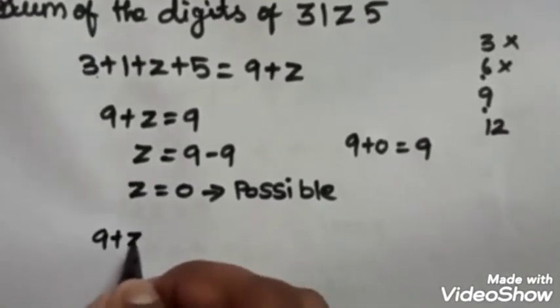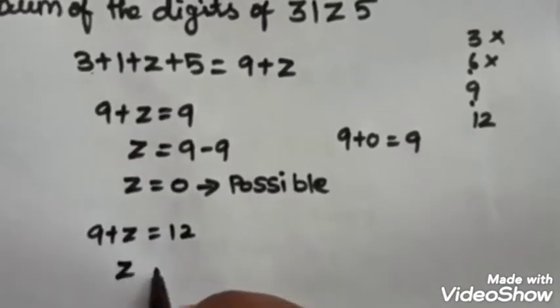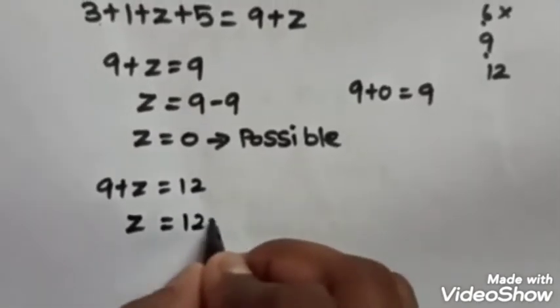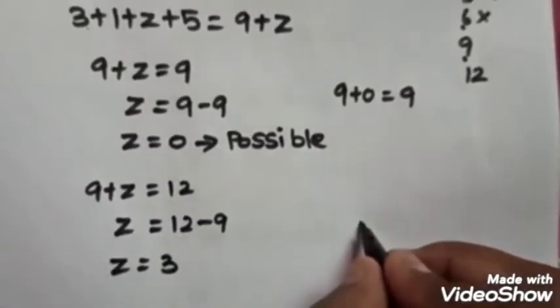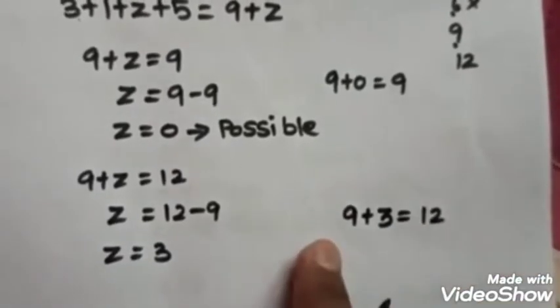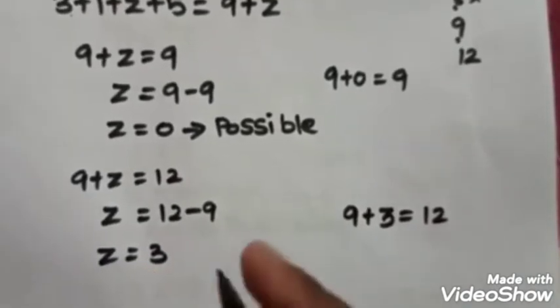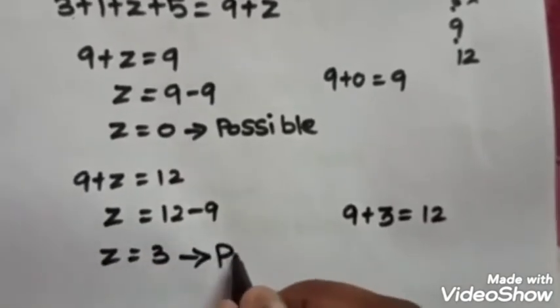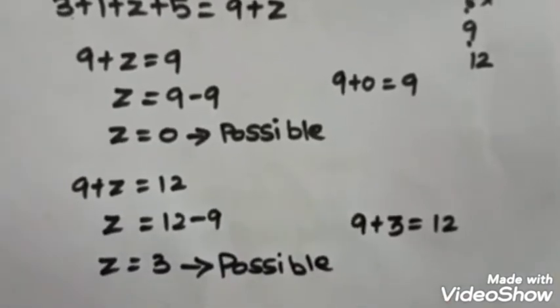So 9 plus z is equal to 12. What is the possible value? Is it equal to 12 minus 9, equal to 3? Now we check 9 plus 3, which is equal to 12. So because of that, 3 is also one of the possible values.